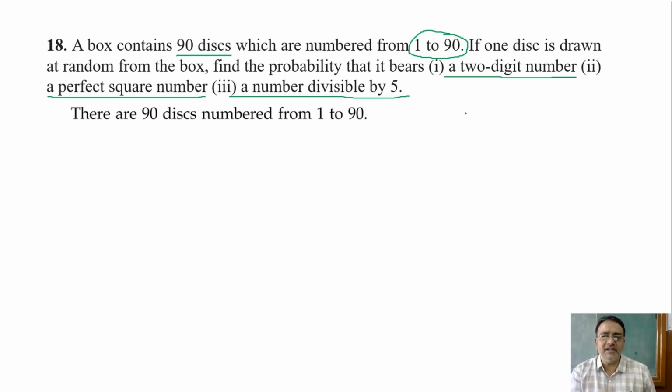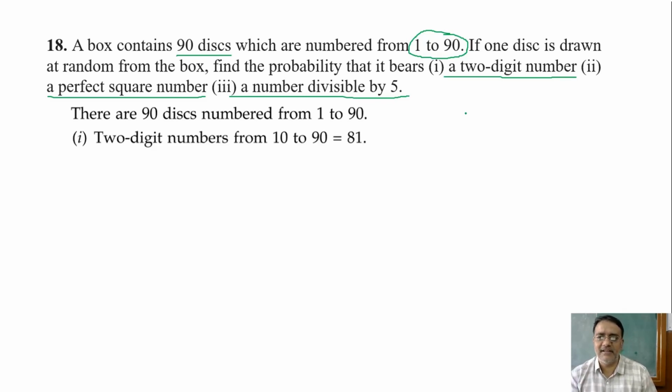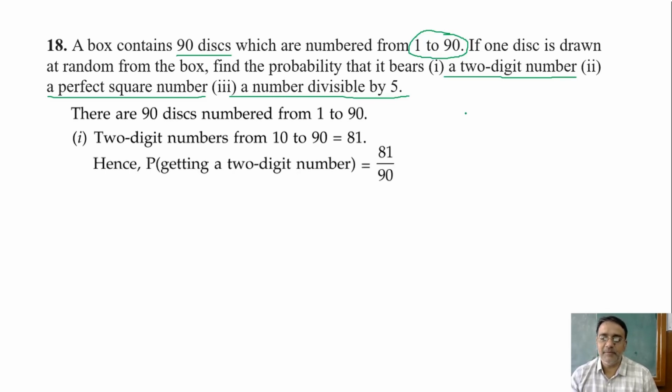Now how many two-digit numbers are there? 81. Right, very good, 81. So what is the required probability of getting a two-digit number? 81 upon 90. If you simplify, you will get 9 upon 10. So this is the final answer.